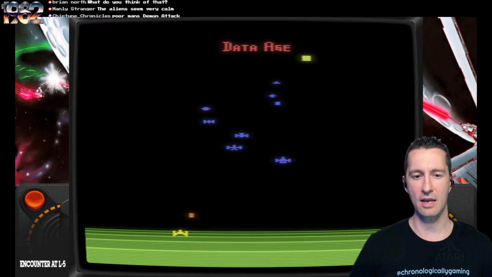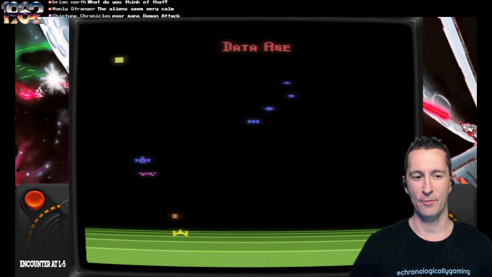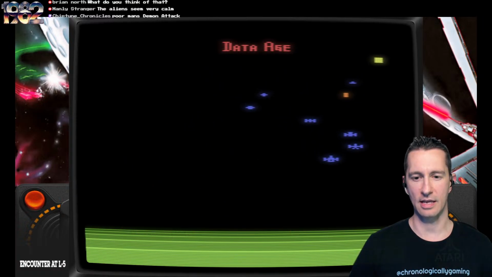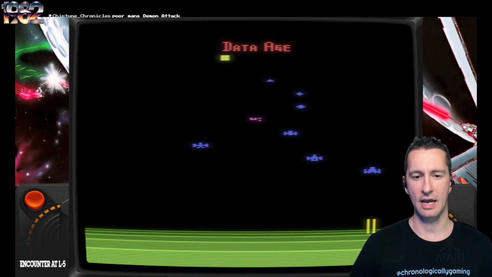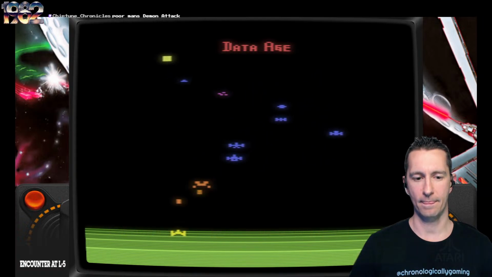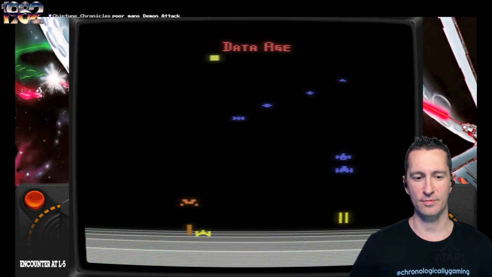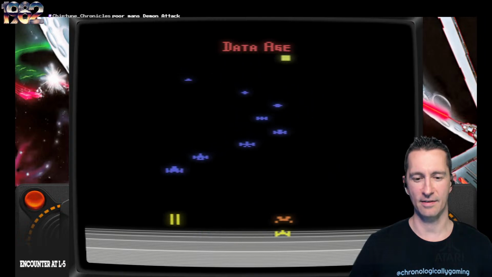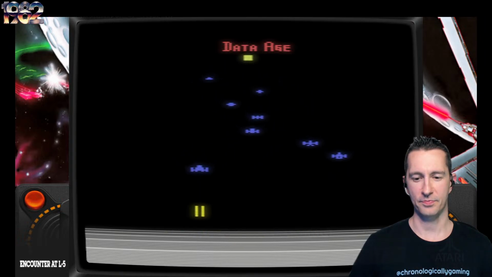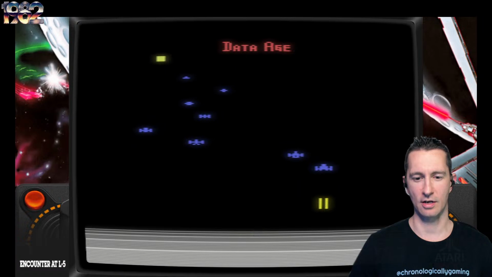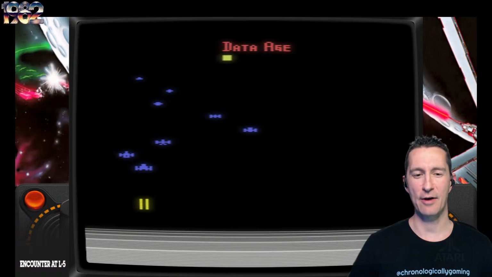Interesting. So it's a new mechanic that we haven't seen yet. We have the ability to fire a shot, and then we also can move the ship and do single fire one at a time. Let's see if we can get this guy. Nope. I think he got it. And our shot's gone. Yeah, now we're at the beginning again.